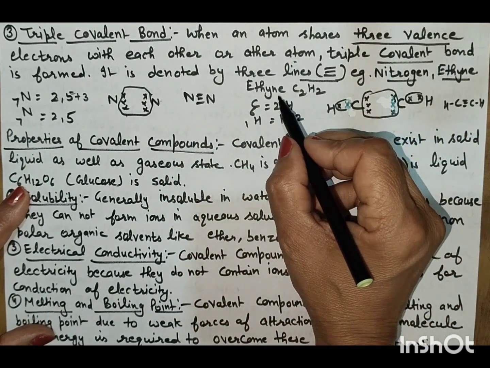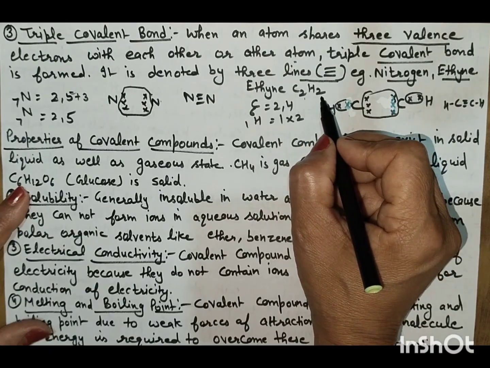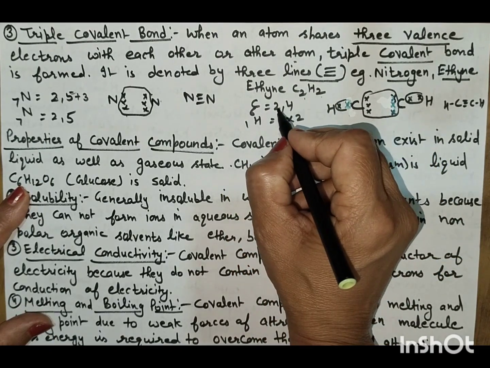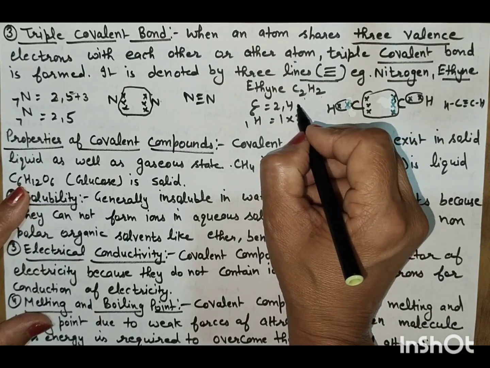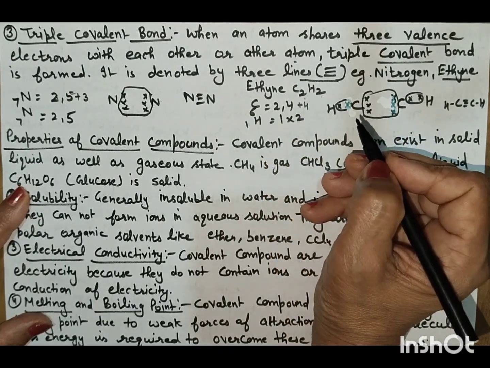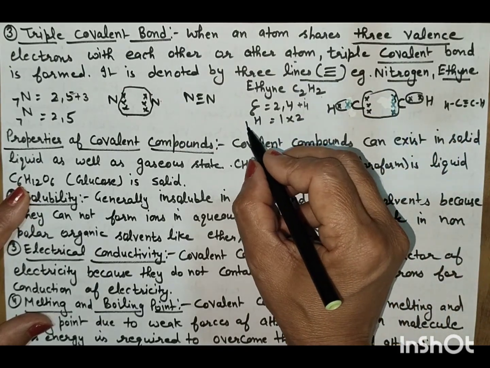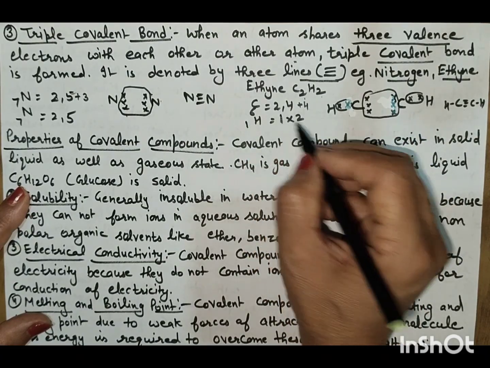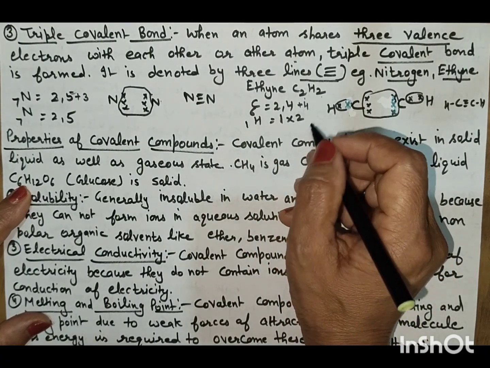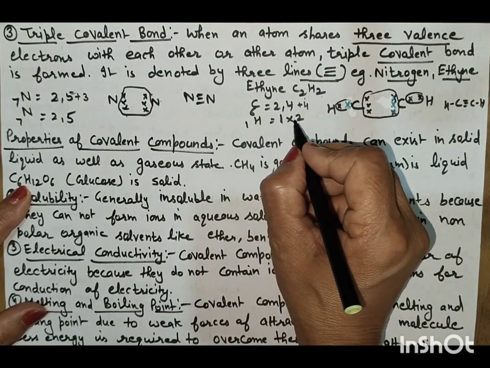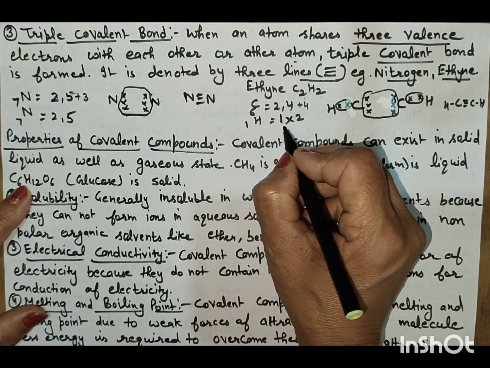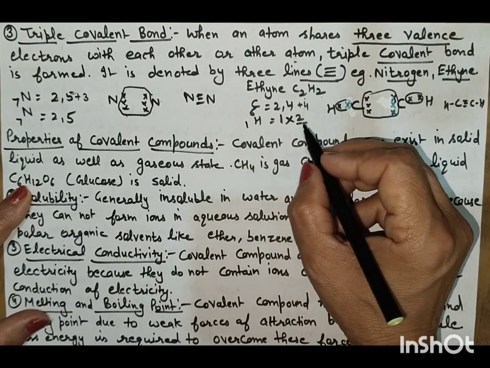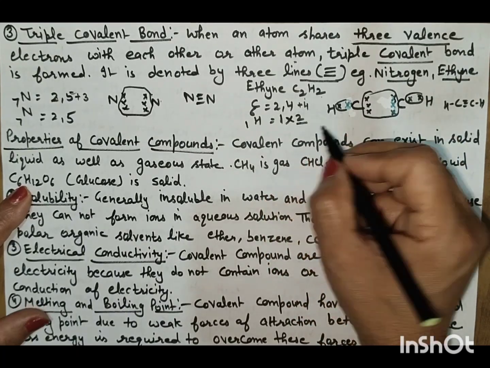If we take the example of ethyne, C2H2, carbon has atomic number 6 and electronic configuration 2, 4, and needs 4 electrons to attain the noble gas configuration.